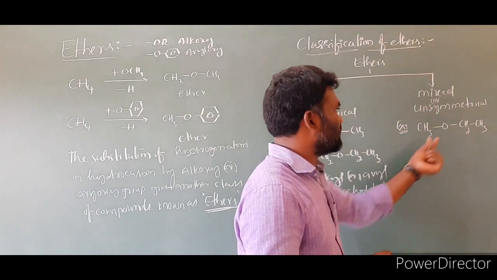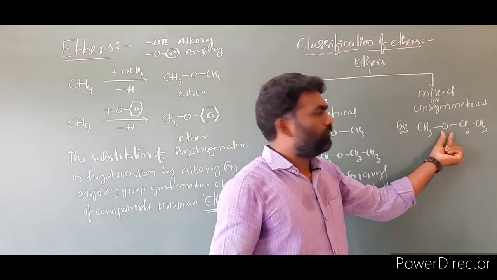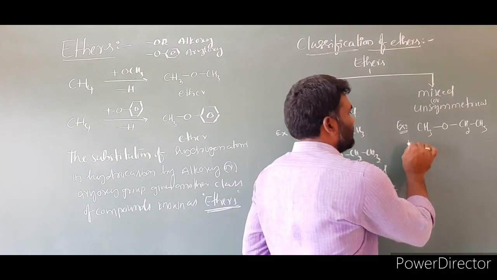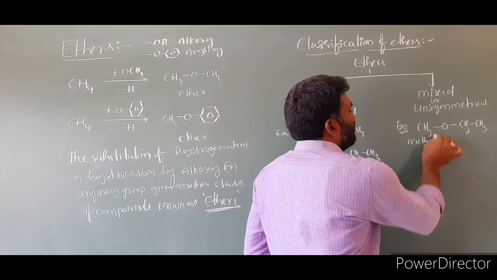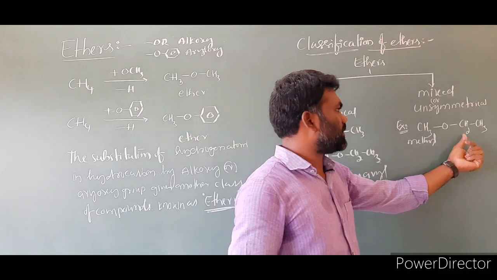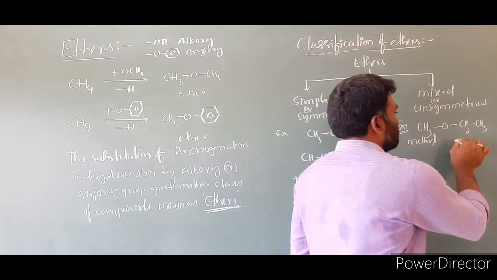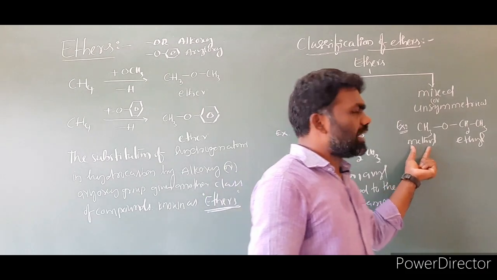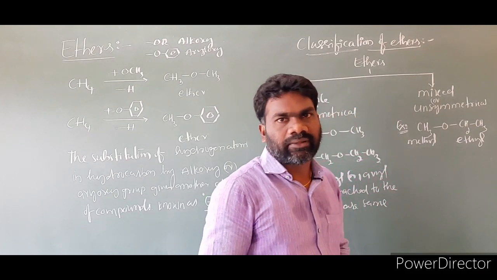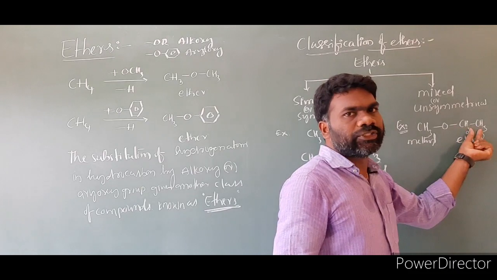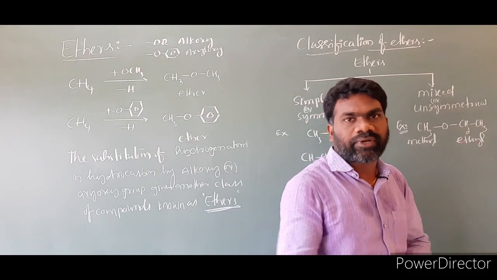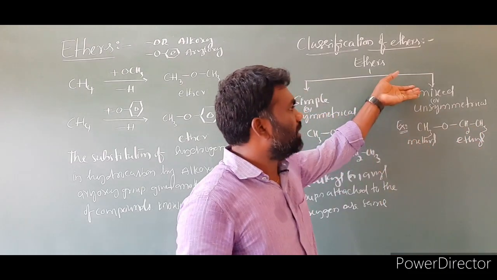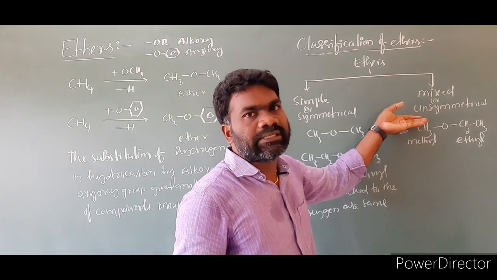The difference we find is that to this oxygen, one side is methyl and the other side is an alkyl group, C2H5, where CH2CH3 is ethyl. So one side is methyl and the other side is an ethyl group. Both alkyl groups attached to the oxygen are different. Such ethers are mixed or unsymmetrical ethers.